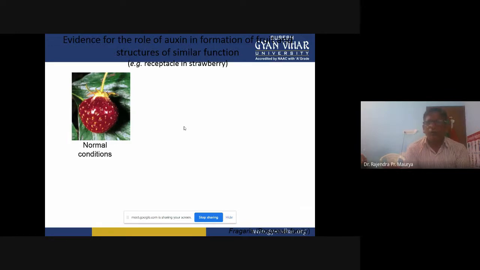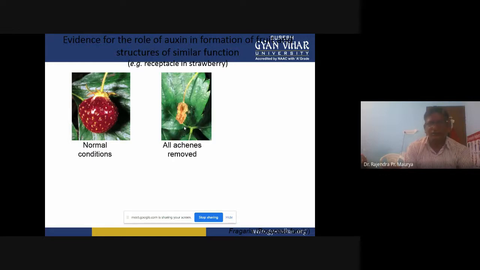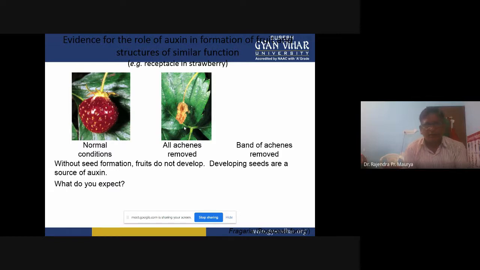Evidence for the role of auxin in formation of fruit and structure of similar functions. Take the receptacle in strawberry under normal conditions. When the band of achenes is removed, without seed formation, the fruit does not develop.